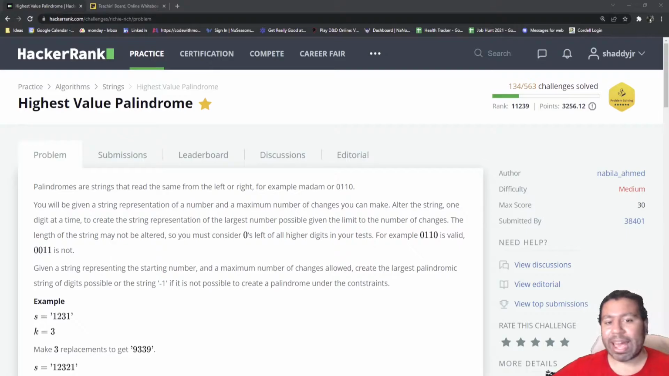For example, madam or 0110. You will be given a string representation of a number and a maximum number of changes you can make. Alter the string one digit at a time to create the string representation of the largest number possible, given the limit of the number of changes. The length of the string cannot be altered, and you must consider zeros on the left of all higher digits in your test. So for example, 0110 is valid, but 0011 is not.